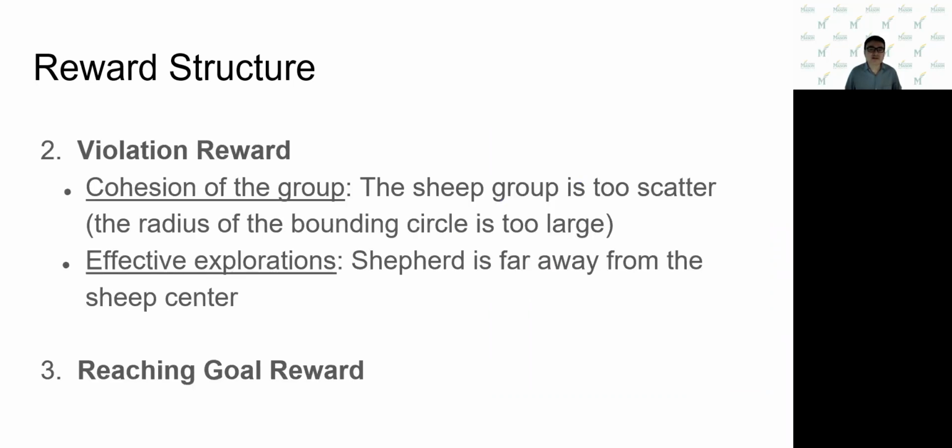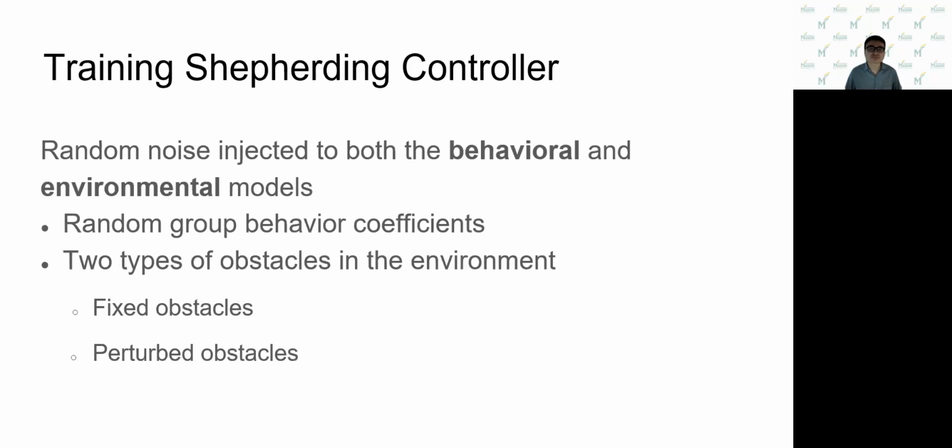We consider 2 factors for the violation reward. Firstly, for multiple sheep, we need to consider the cohesion of the group. We penalize the group with a large negative reward if the radius of the bounding circle is large. Secondly, we want the shepherd to explore effectively around the group, so we penalize the shepherd with a large negative reward if the shepherd is far away from the sheep center. Finally, a large positive reward is given when all the sheep reach the goal region.